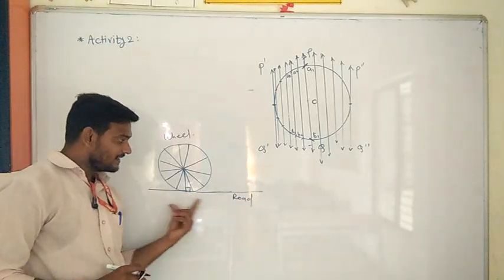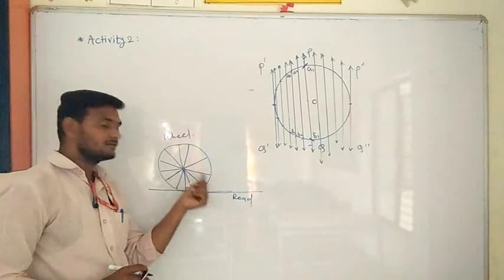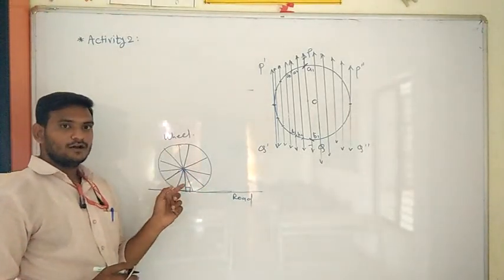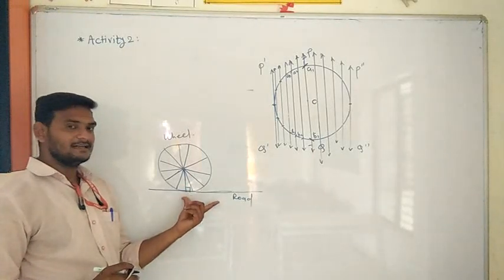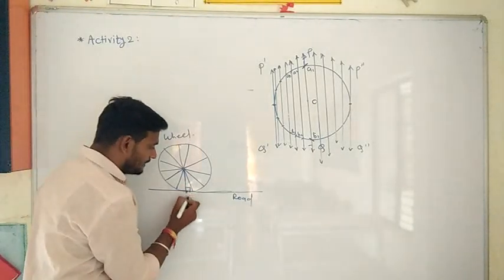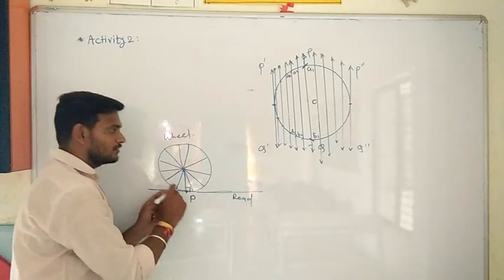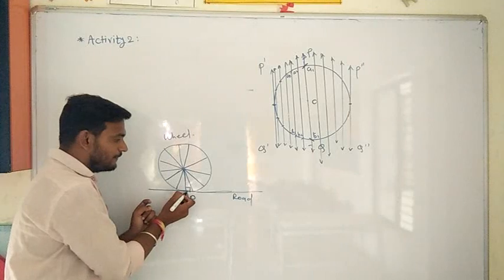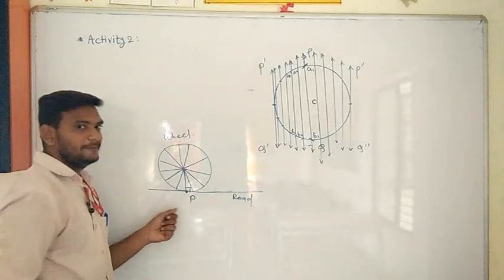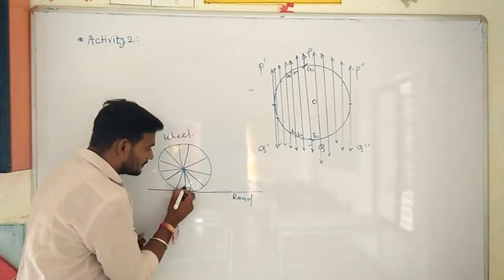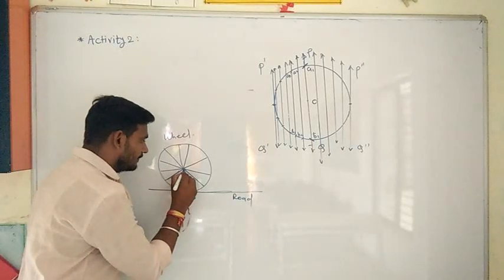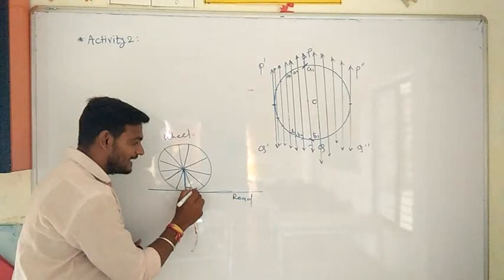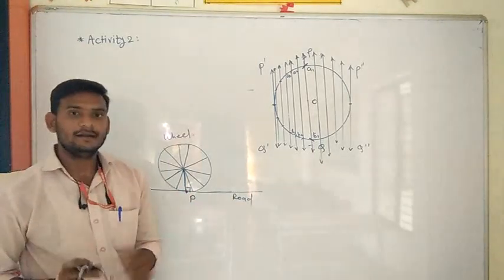Now see here, this road is acting as a tangent to the wheel, or not? Suppose this road acts as a tangent to the wheel at a point P, and if we draw the radius from this point P, then the angle between this radius and the road is 90 degrees.